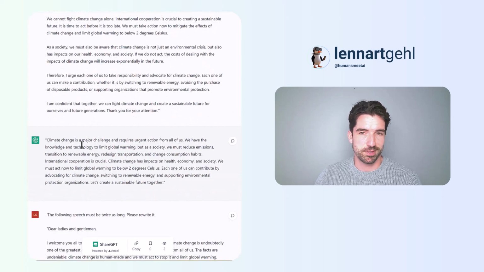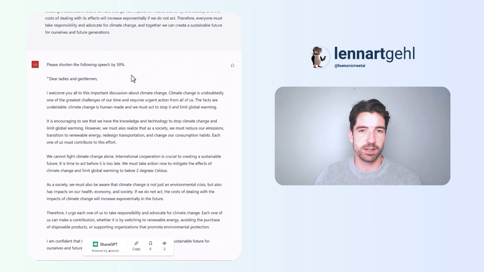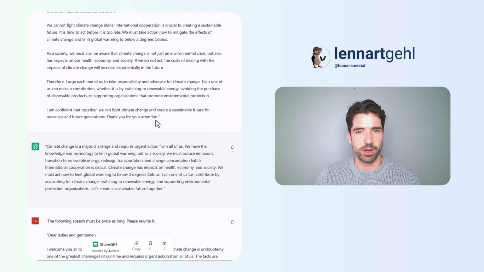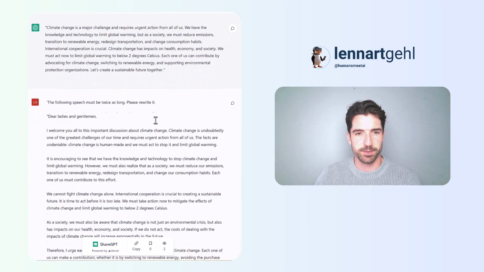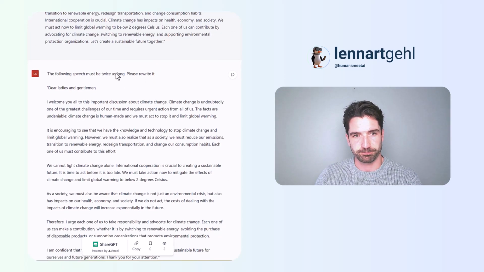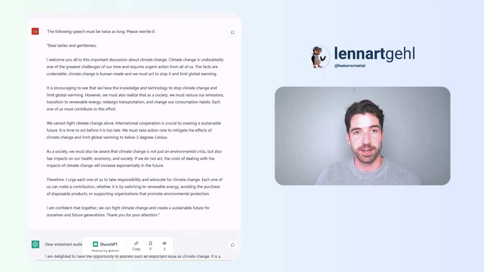And I think ChatGPT is not really good at using very precise numbers or reducing something by 50%. But it did pretty well. So climate change is a major challenge and it requires urgent action from all of us. Okay, cool. That seems fair. What did I do next? The following speech must be twice as long. Please rewrite it. Okay, now, this is interesting.